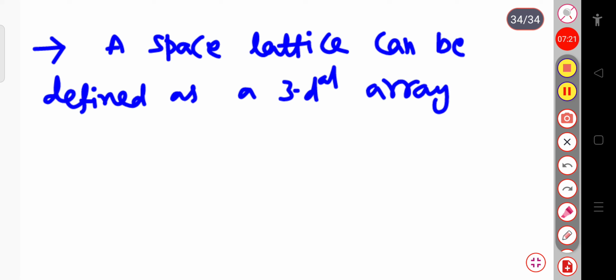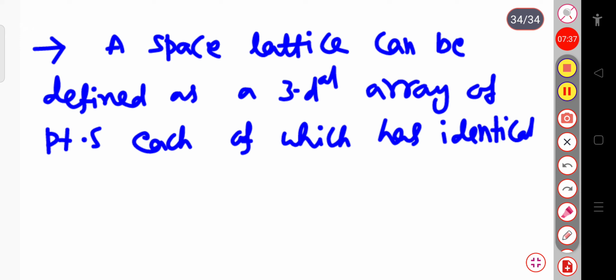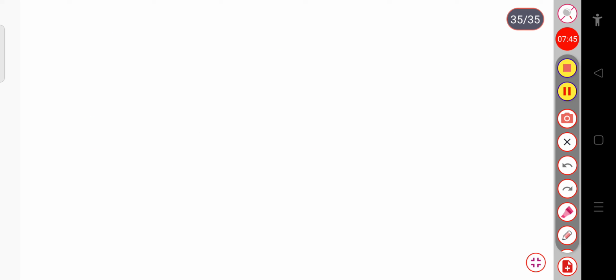Okay, array of points, each of which has identical surroundings. Now remember one thing: the lattice is nothing but the imaginary points.